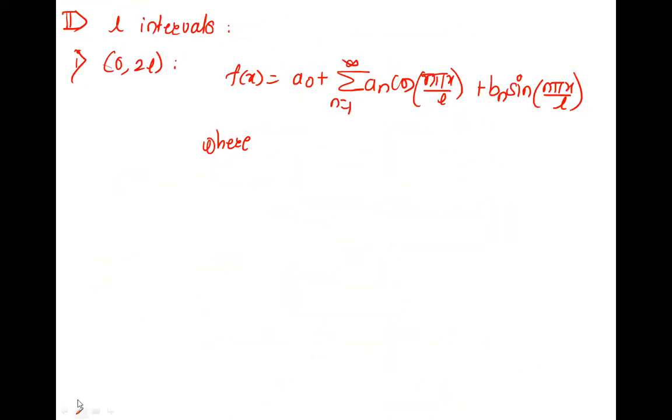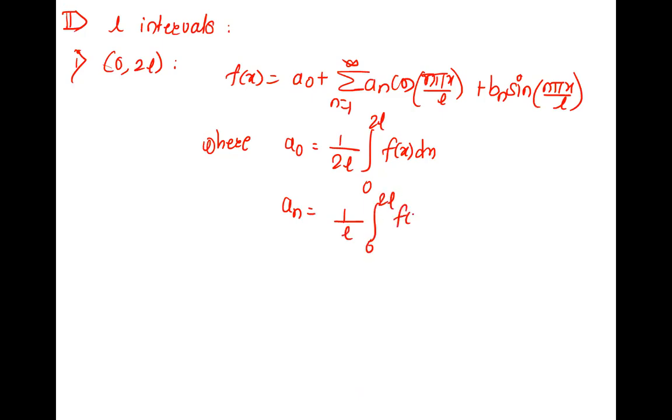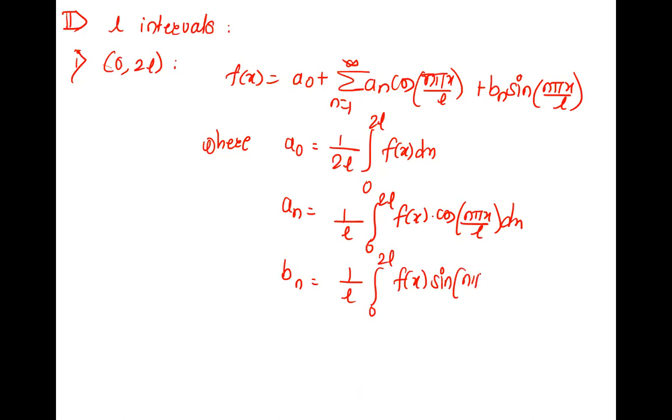So you can tell me now, a naught is 1 upon 2L, integration 0 to 2L, f of x dx. An is 1 by L, integration 0 to 2L, f of x into cos n pi x by L dx. Remember that. And bn is 1 by L, 0 to 2L, f of x into sin n pi x by L dx. This is what we use if the interval is 0 to 2L.